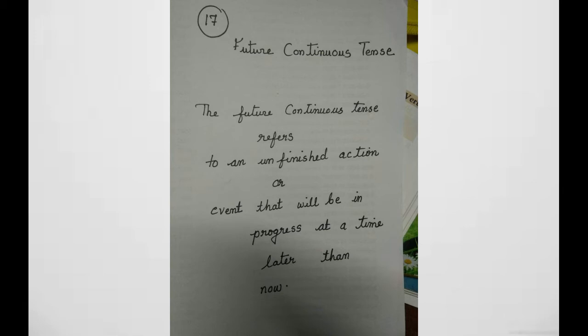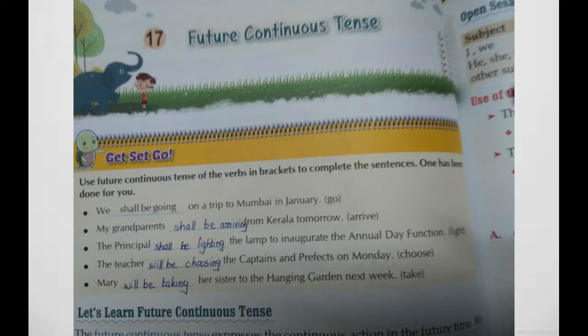Okay, you can take our textbook, chapter 17, Future Continuous Tense. Get set go. Here, the question given: use future continuous tense of the verbs in brackets to complete the sentences. One has been done for you. Okay, first one. Example given: we dash on a trip to Mumbai in January. Here the bracket, verb given, go. You have to put it in the future continuous tense. How can we make it in future continuous tense?